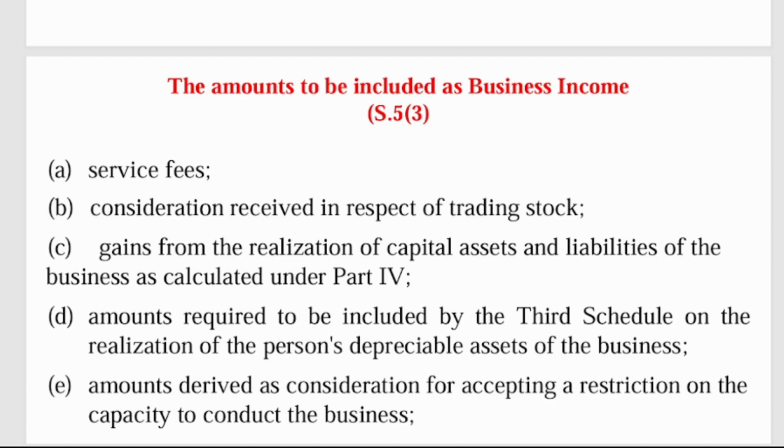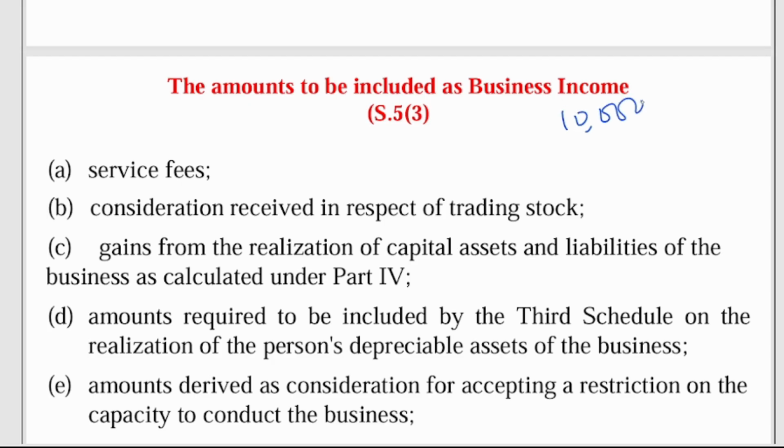Gains simply means that the money you have received is higher than the cost you incurred in buying it. So if the cost of the asset is 10,000 and you sell it at 15,000, the 5,000 becomes the gain.